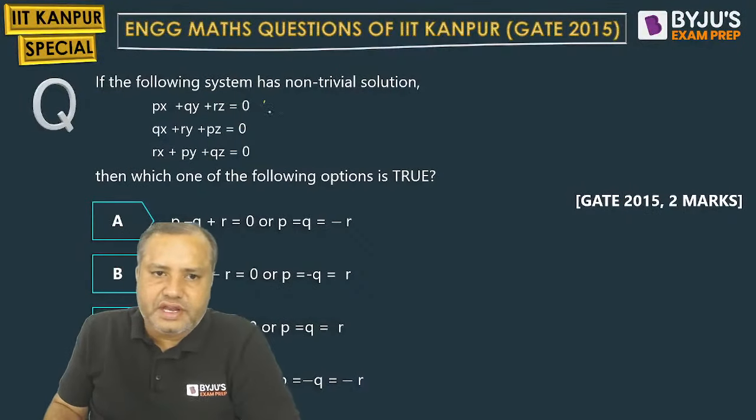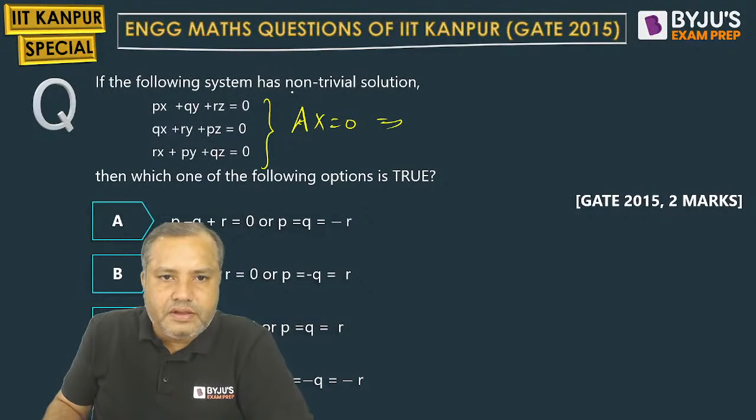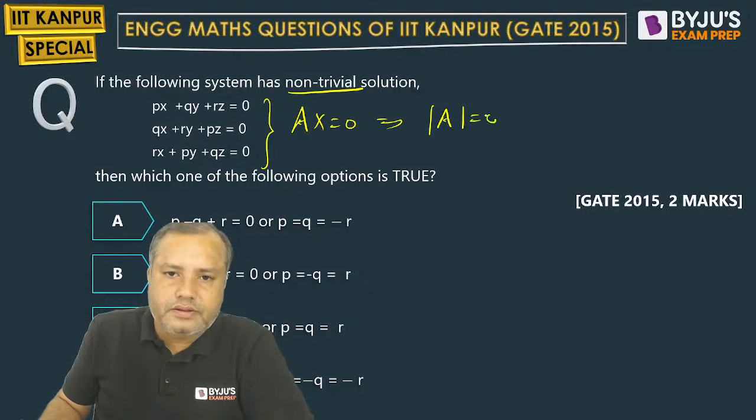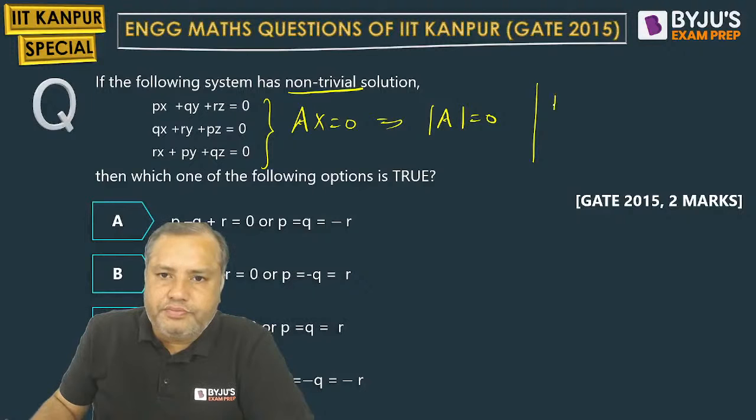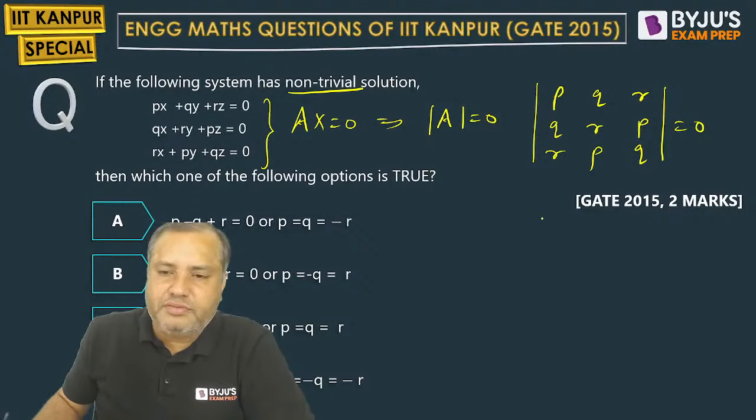So this is again a homogeneous system. For non-trivial solution, see here, they are asking for non-trivial solution. So determinant must be 0. So the determinant of the coefficient matrix, with rows P, Q, R, then Q, R, P, and R, P, Q, must be 0.